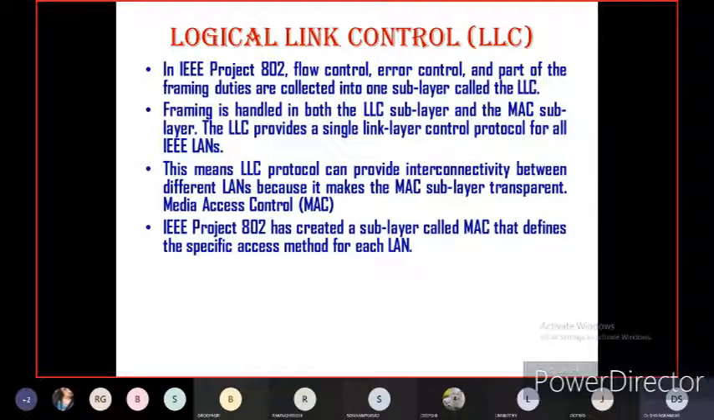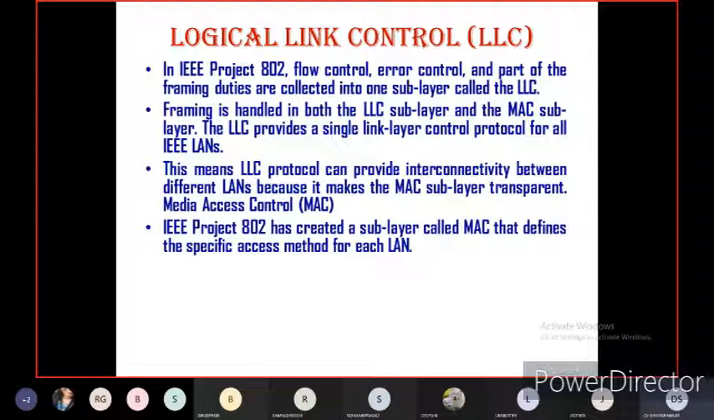So logical link control, again I will explain. Logical link control is a collection of flow control, which means how to send the data one by one. For example, if you want to send only 8-bit data from one system to another system, only 8-bit. If you want to send 16-bit data, only 16-bit data we can send. That is called flow control.